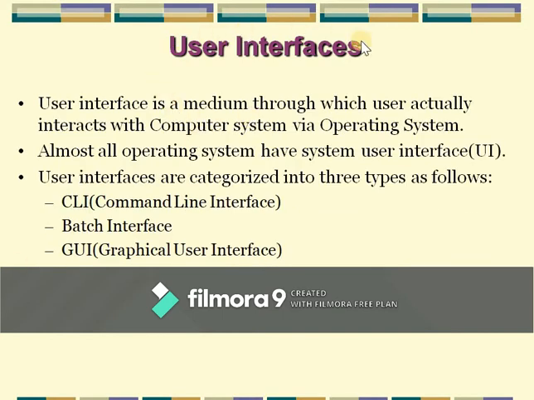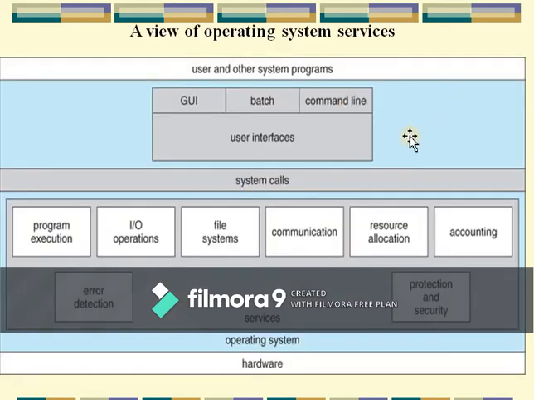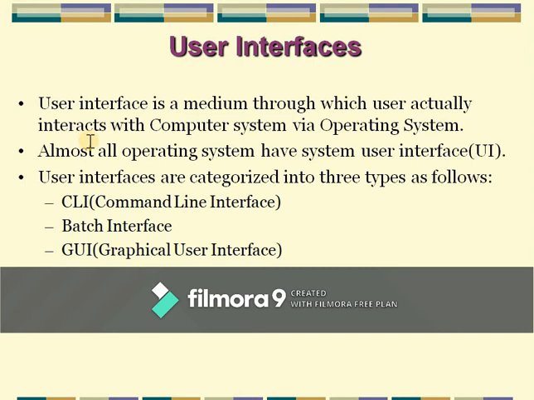First, we will see the user interface service provided by an operating system. As we know, the user interface is classified into three types: GUI based, batch based, and command line based user interface. First we will see what exactly a user interface is.